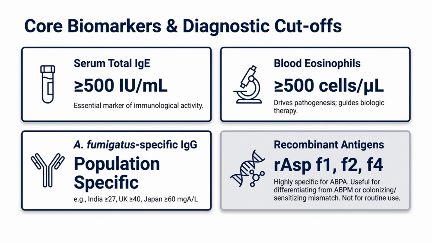Aspergillus specific IgG: in India more than 27, UK more than 40, Japan more than 60. So it is population specific, and IgG levels vary by population. We can also use recombinant antigens, but these are not commonly used in our country setup.